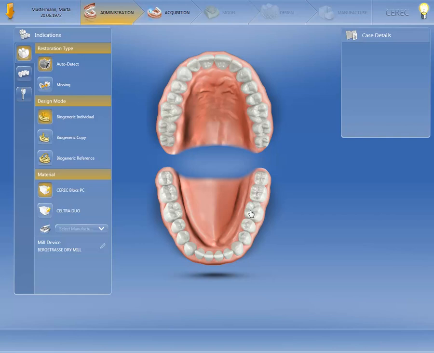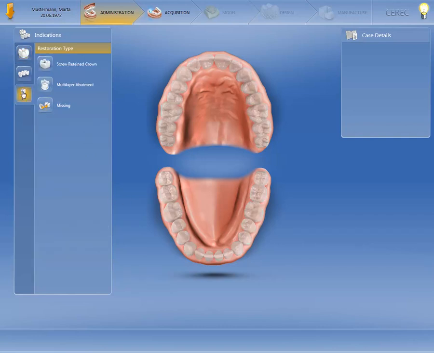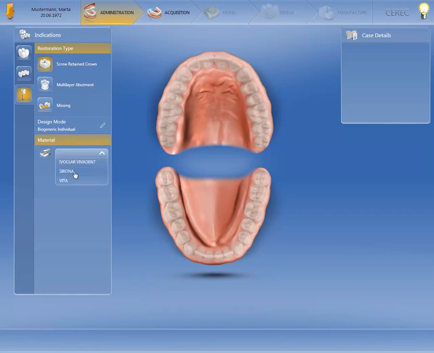For this, we select the indication abutment once again, and then the screw-retained crown. We'll choose Biogeneric Individual for the design mode. Only one material is selected for a screw-retained crown. We'll select CEREC Zirconia Meso and define the grinding and milling unit.